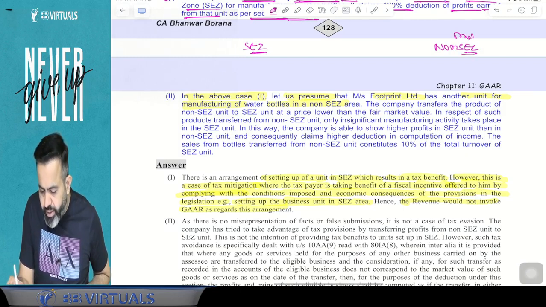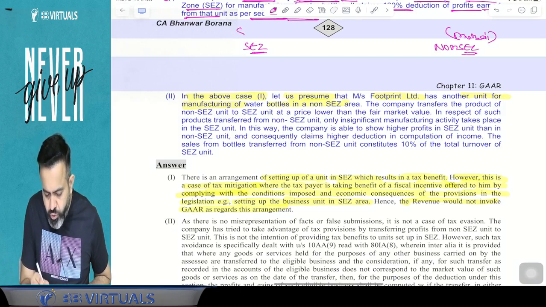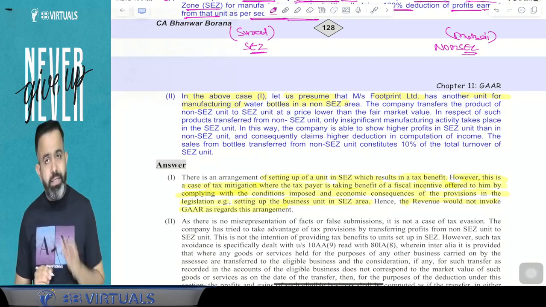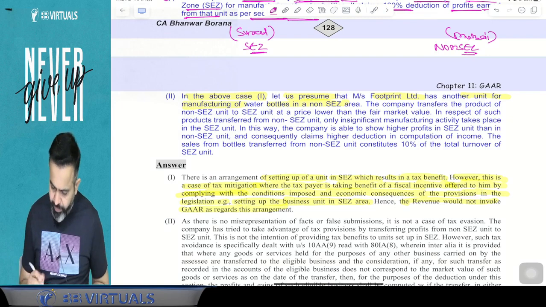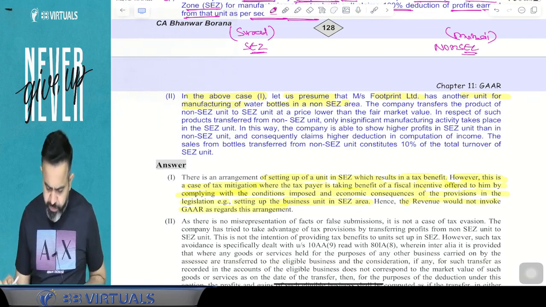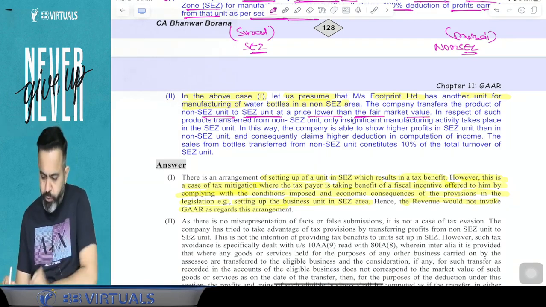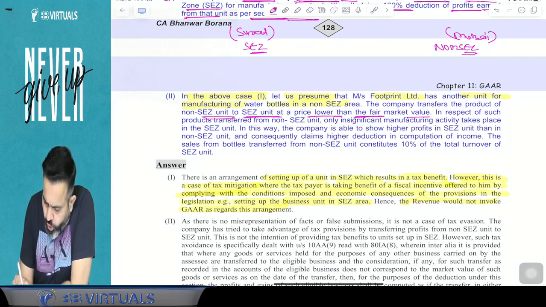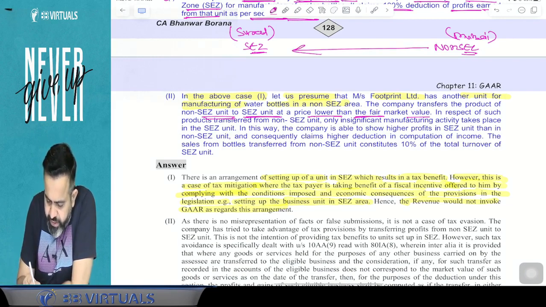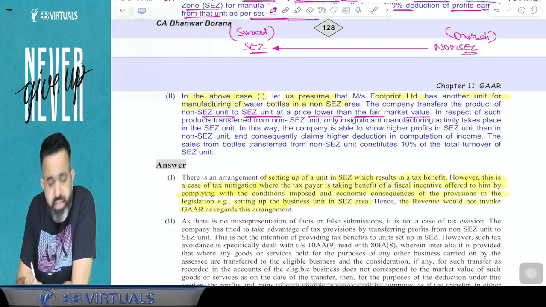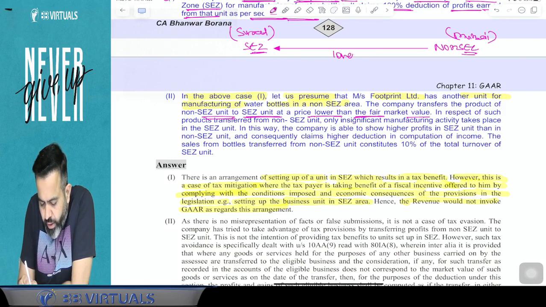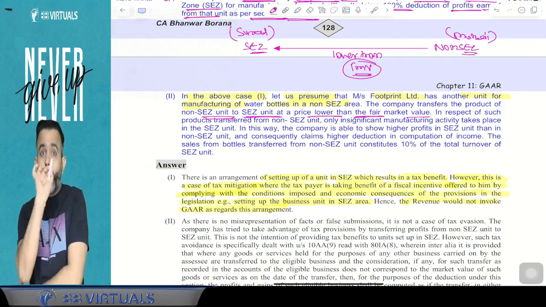Non-SEZ means, suppose Mumbai is a non-SEZ and in Surat there is a SEZ. Now what happened? The company transferred the product of the non-SEZ unit to the SEZ unit at a price lower than the fair market value. So suppose this non-SEZ unit made the sale to the SEZ unit, and guys, they are selling at lower than fair market value.